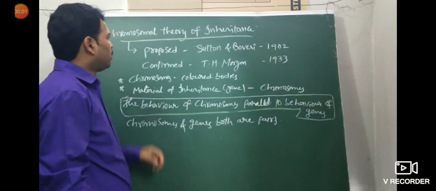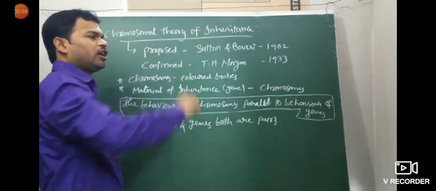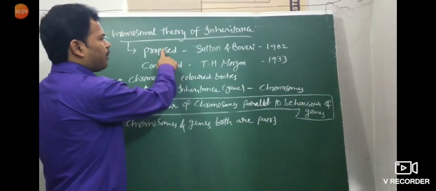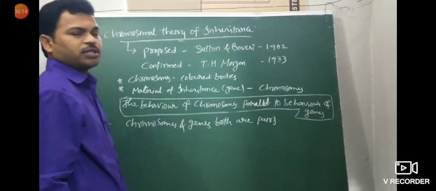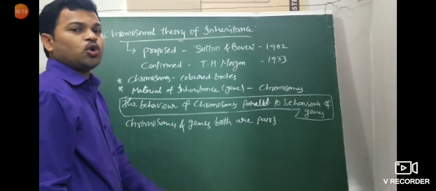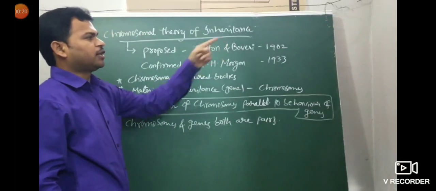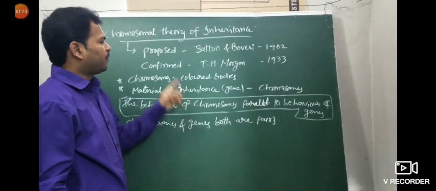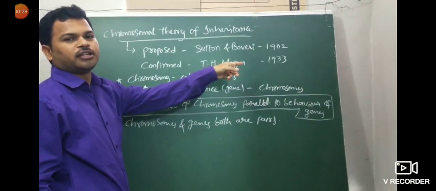Good morning all. Today we are going to discuss the chromosomal theory of inheritance. The chromosomal theory of inheritance was proposed by Sutton and Boveri in 1902. One mark question: who proposed the chromosomal theory of inheritance? Sutton and Boveri, 1902. Who confirmed the chromosomal theory of inheritance? T.H. Morgan, Thomas Hunt Morgan, in 1933.